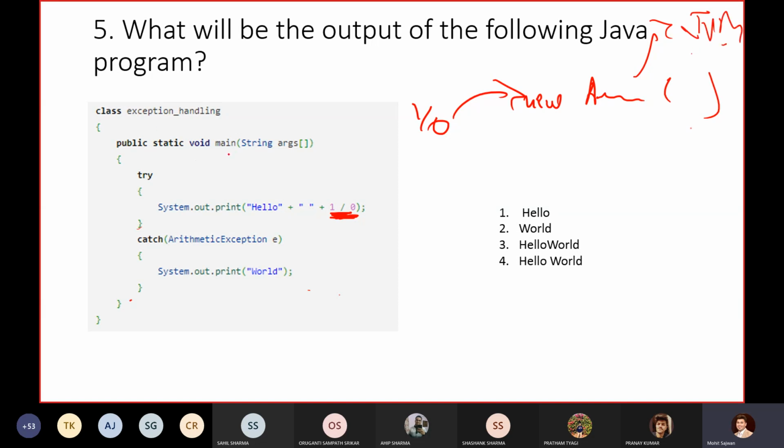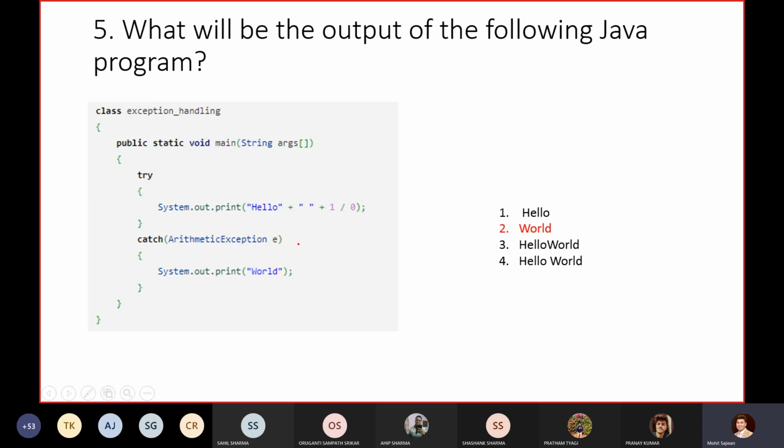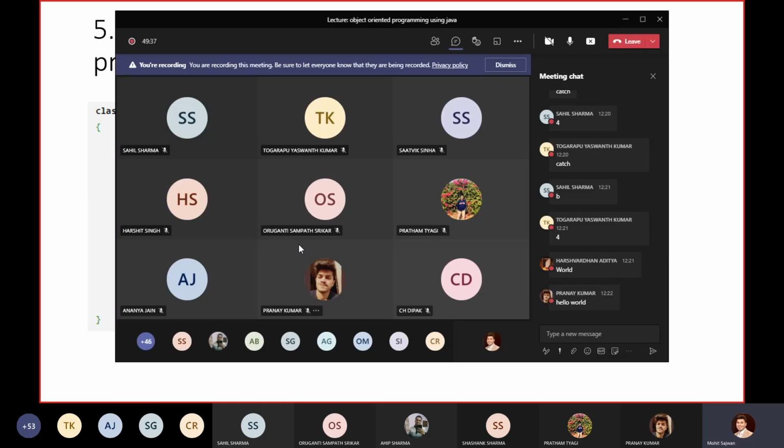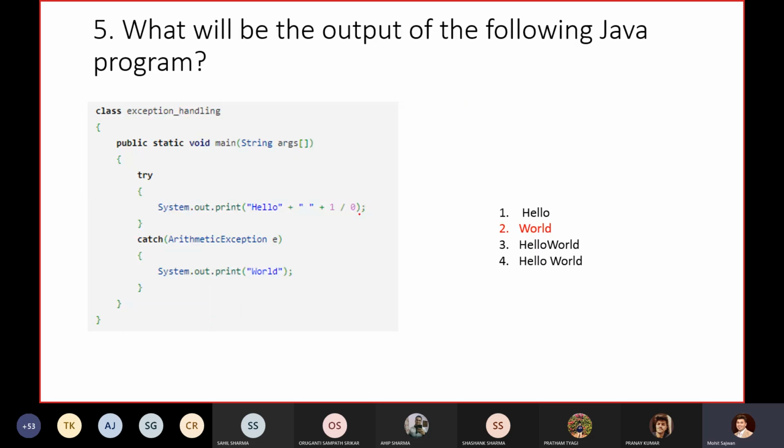Now JVM will ask my main method, "Hey main, are you handling this exception?" So it will go directly into my catch block, and in the catch block we are handling an ArithmeticException, so it will print this statement. The output you will get is "world". Not "hello world", because in this statement we are getting an exception, so it won't execute the entire statement. Remember this one.